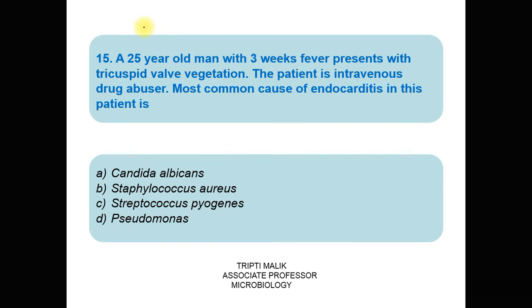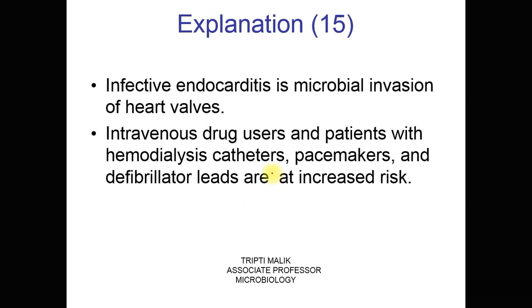Question number 15. A 25-year-old man with 3 weeks fever presents with tricuspid valve agitation. The patient is an intravenous drug abuser. Most common cause of endocarditis in this patient is: A. Candida albicans, B. Staphylococcus aureus, C. Streptococcus pyogenes, D. Pseudomonas. The correct option is Staphylococcus aureus.